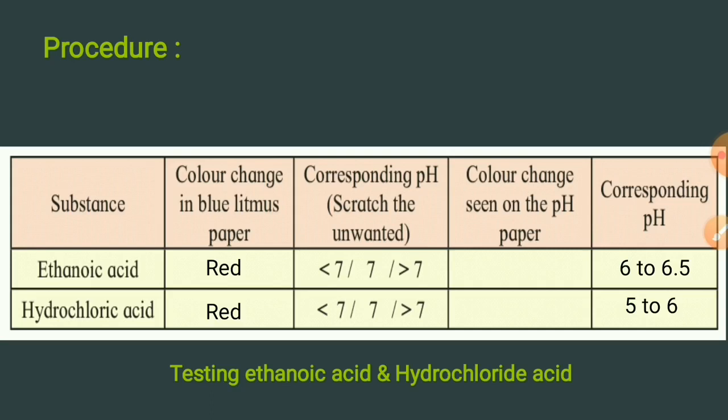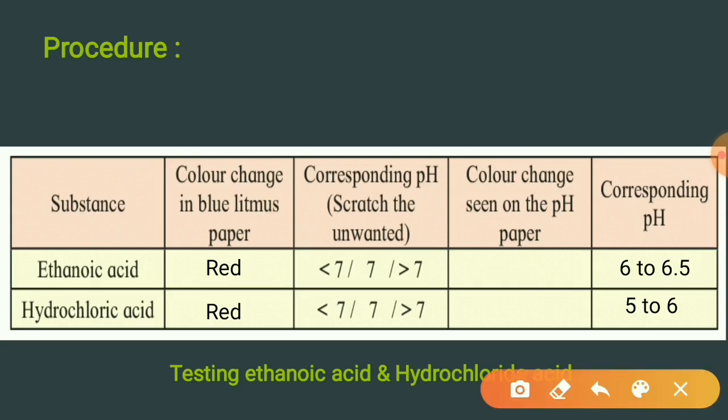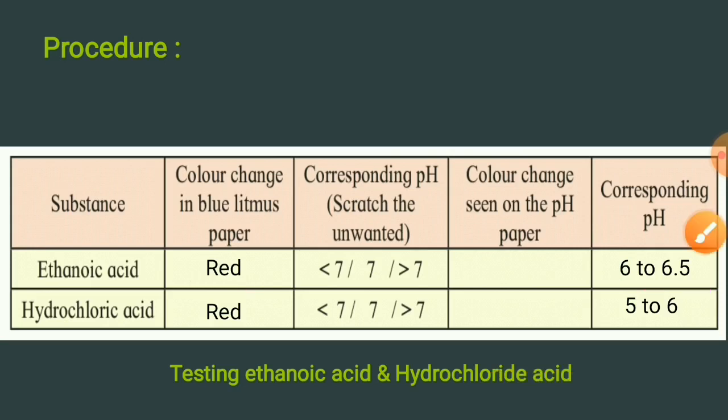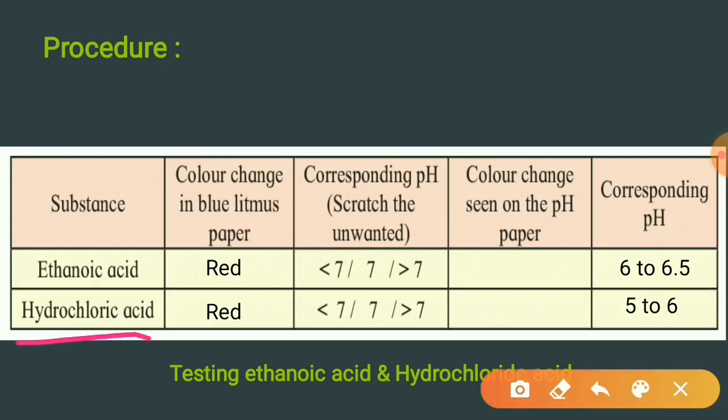Repeat the same procedure using strips of pH paper. Note all the observations in the following table. The first substance used is ethanoic acid, where the color changed from blue litmus to red and the corresponding pH is 6 to 6.5. The second substance is hydrochloric acid. Here again the color of blue litmus changes to red and the corresponding pH is 5 to 6.